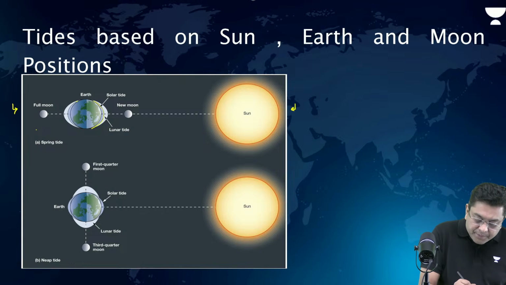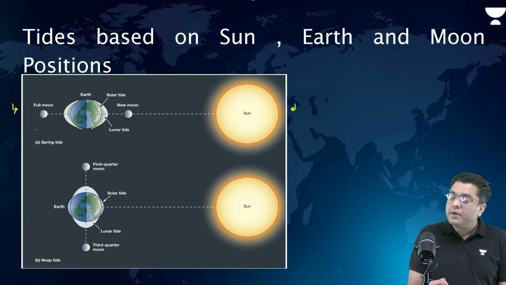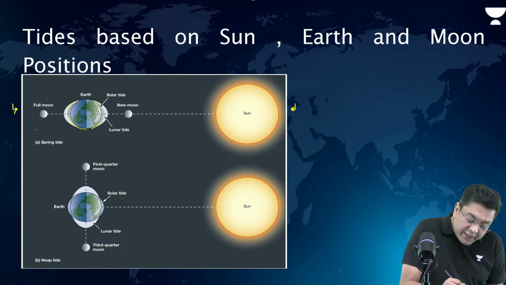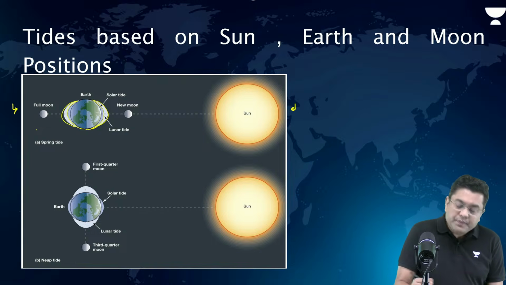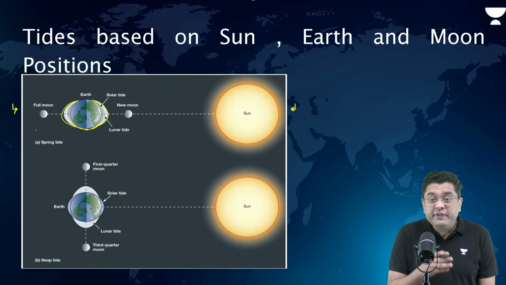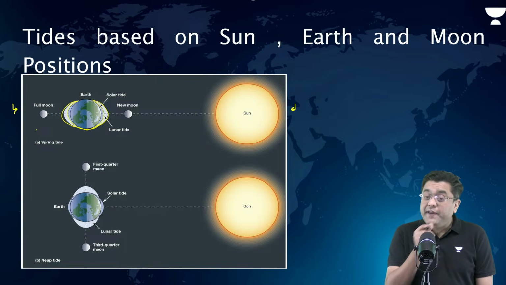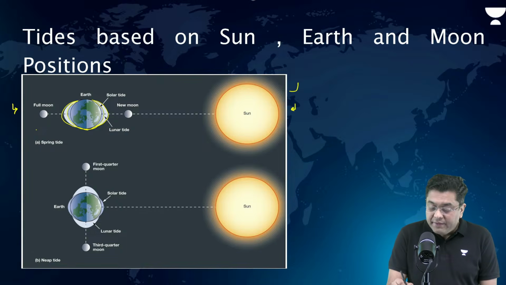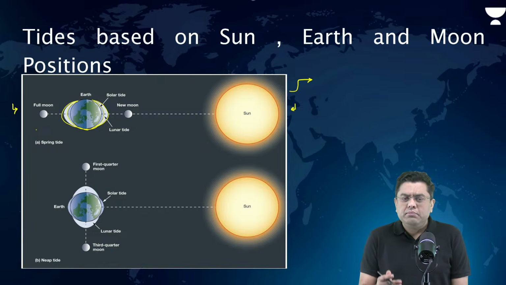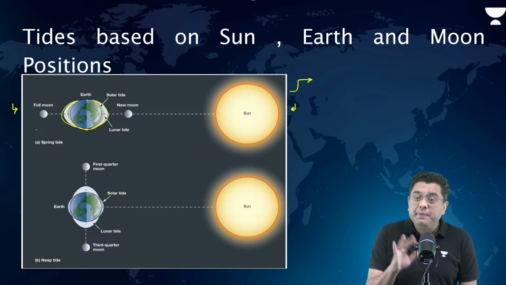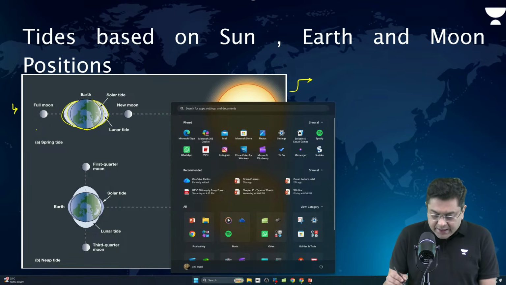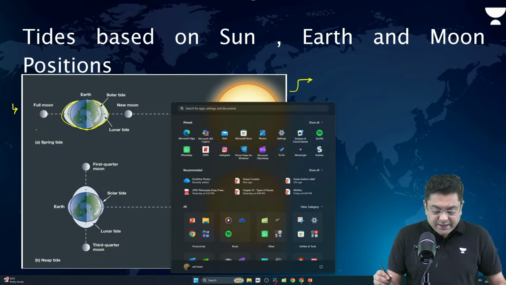bulge that you see, that is the solar tide. The moon will also create its own bulge. Now, in this case, what will be the impact on the high tide? High tide will be higher than normal, or will it be lower than normal? What do you think? What will be the impact in terms of the case of the high tide?